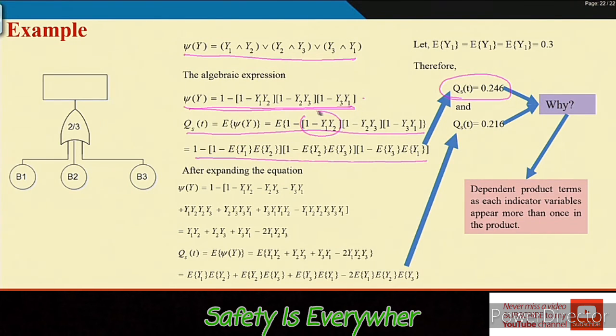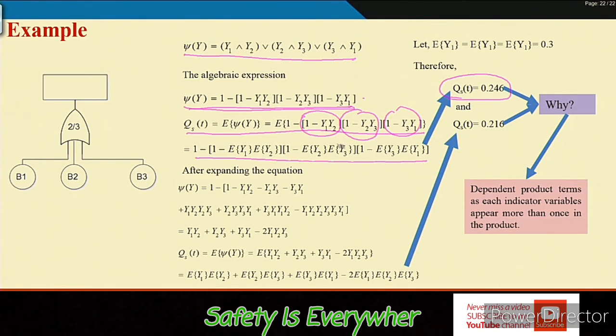So here what happened, we will see the problem later, but please understand that there are the product terms 1 minus y1 y2, 1 minus y2 y3 and 1 minus y3 y1. So there are three product terms, where in at least two of the terms each of the indicator variables appears. Even though y1, y2, y3, the basic events, are independent here, the product terms 1 minus this and 1 minus this are not independent, because they have common indicator variables.